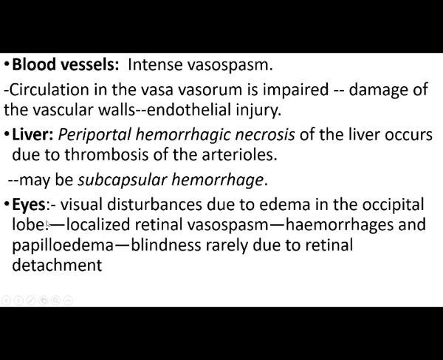Next we can see the eyes. Visual disturbance occurs due to edema in the occipital lobe, localized retinal vasospasm, hemorrhages and papilledema, and blindness rarely due to retinal detachment. So these are the changes or problems that occur in the eyes.